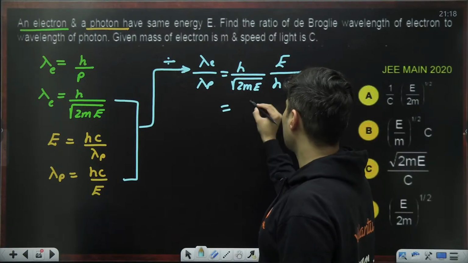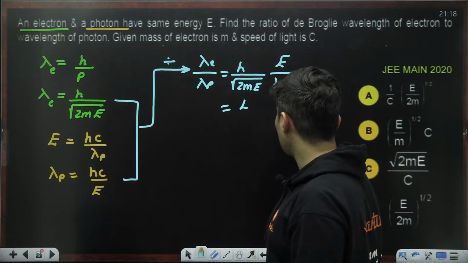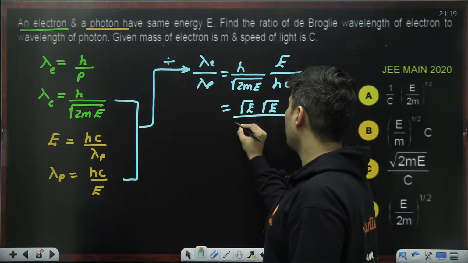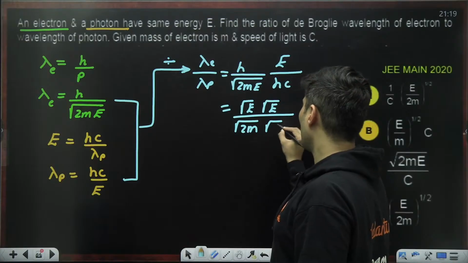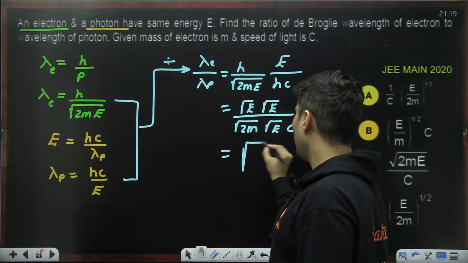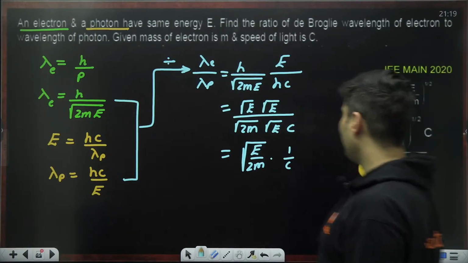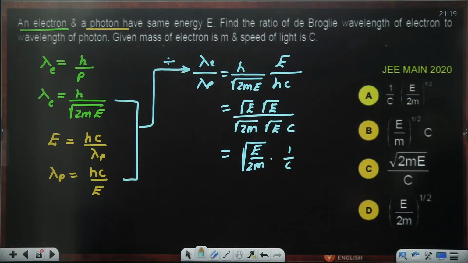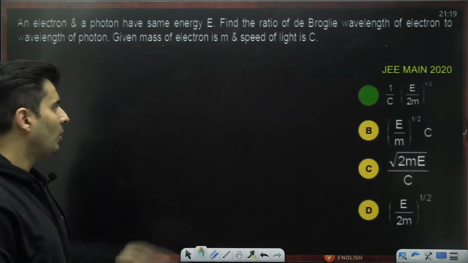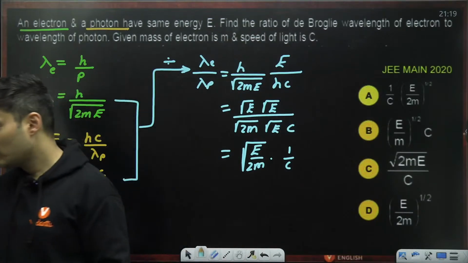Okay, h cancels, and over here we have E, which can also be written as root of E into root of E, divided by root of 2m, root of E, and this is c. One of the root E's will cancel, so I will have root of E by 2m and 1 by c on the outside. Yes, definitely we have an option like that, which is option A. Perfect. Done, dusted, solved.